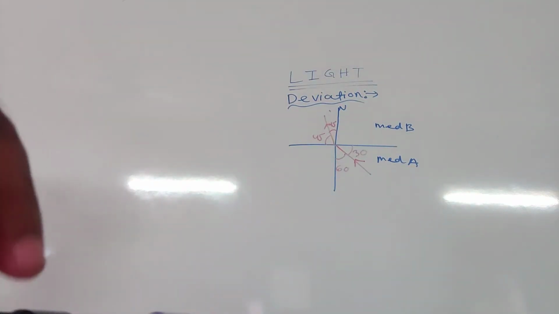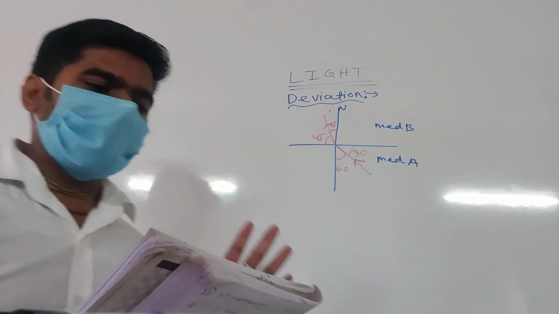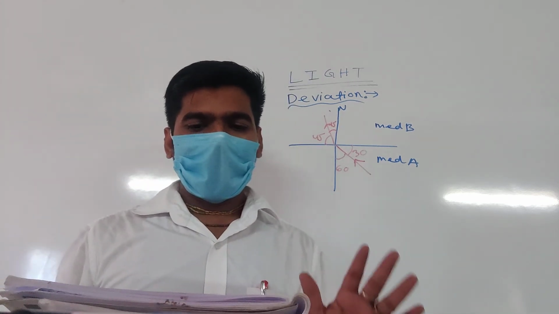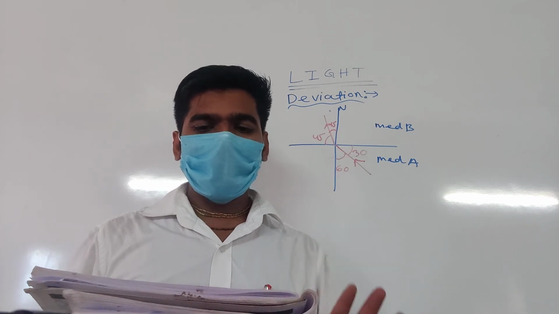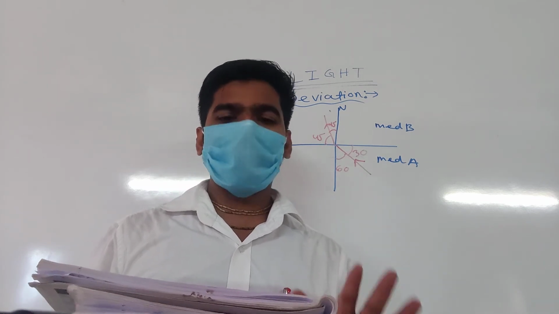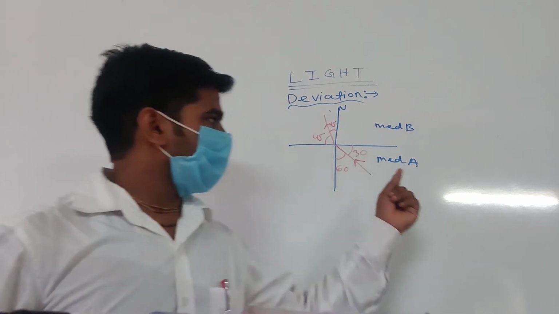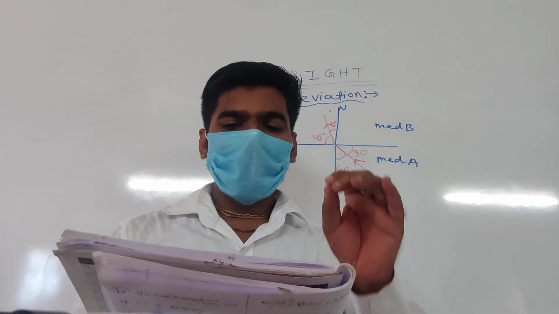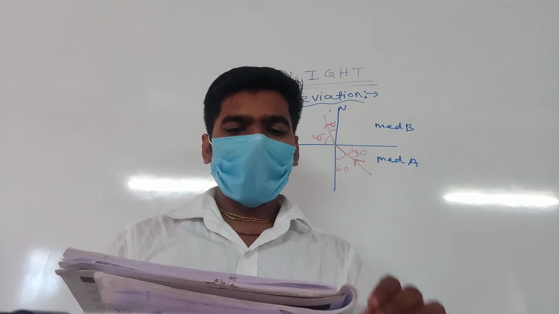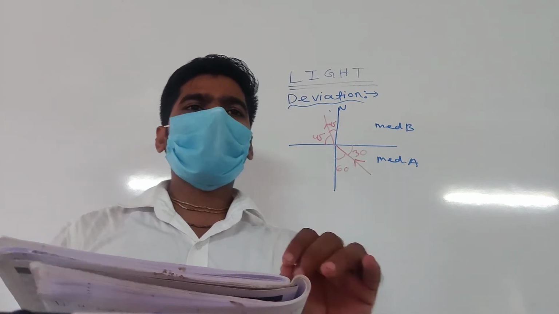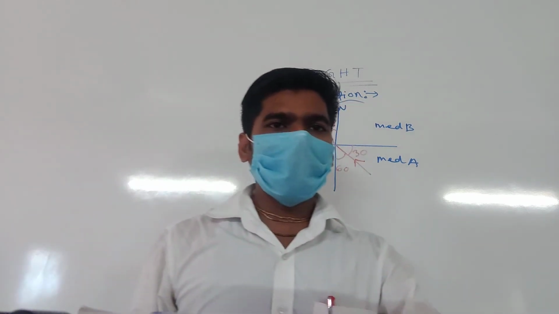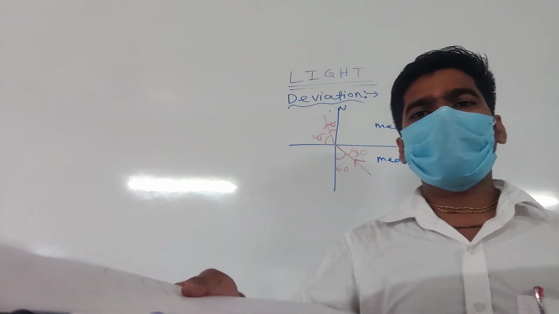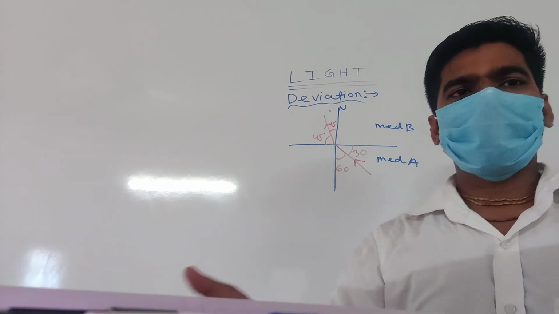Can you repeat the question? Okay. Figure shows a ray of light as it travels from medium A to medium B. Find refractive index of medium B relative to medium A. Please solve it.